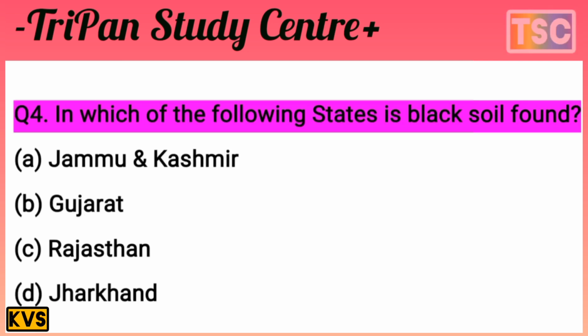The next question arrives on your screen: in which of the following states is black soil found? You know that is an important question. That's important and an easy question. The options are: A, Jammu and Kashmir; B, Gujarat; C, Rajasthan; and D, Jharkhand. That's an important option. First of all, test your knowledge. I'm going to give you a few seconds.